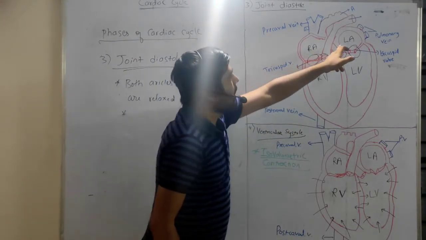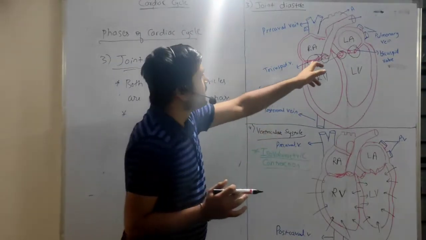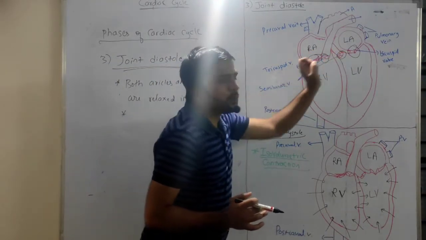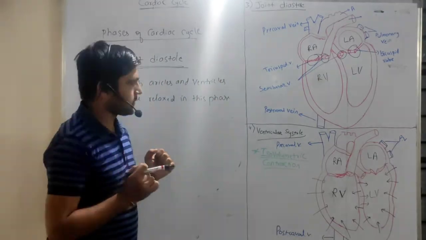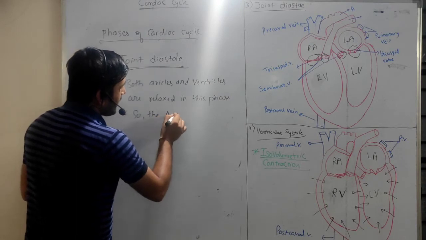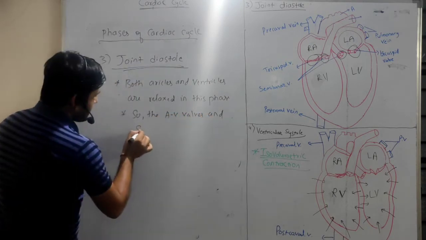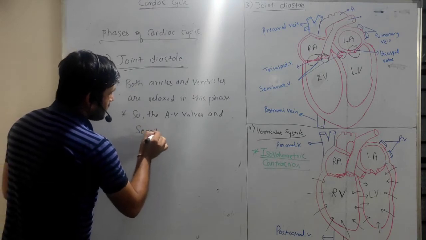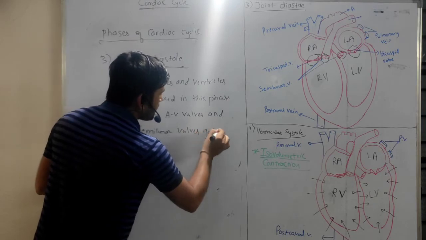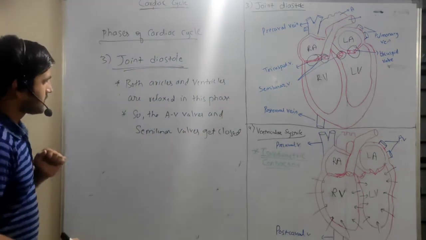So these auricles and ventricles are in the relaxed state, and the auriculoventricular valves and the semilunar valves get closed, right?